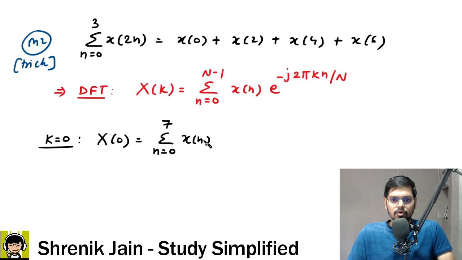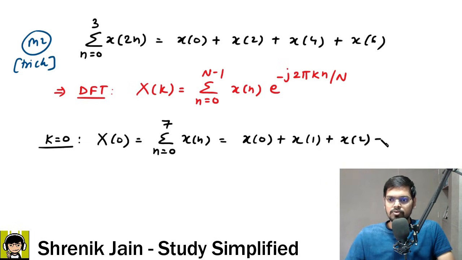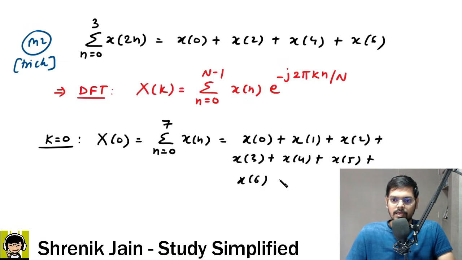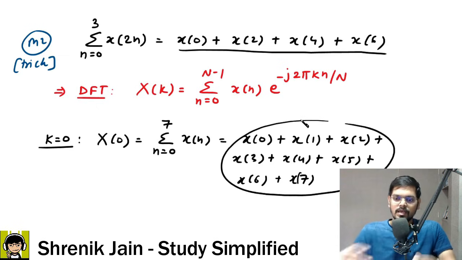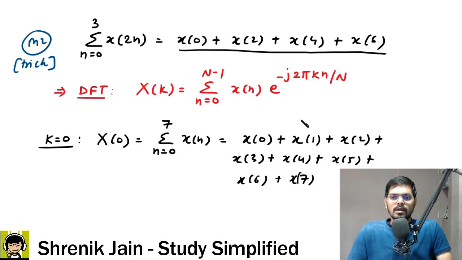Check it out. Do you know all these samples? If I do the expansion, do you know when n is 0 what is small x of 0? No, Sarji, we do not know. Similarly, if I substitute n is 1, do you know this signal? No. Let us do the expansion. What happens here? Sir, x of 4, x of 5, x of 6, and finally x of 7. Correct? Now check it out. Your requirement is x of 0 plus x of 2 plus x of 4 plus x of 6, and here you are getting x of 0 plus x of 1 and so on and so forth. You might be thinking, sir, I need only 4 terms. What is the use of getting all these 8 terms?